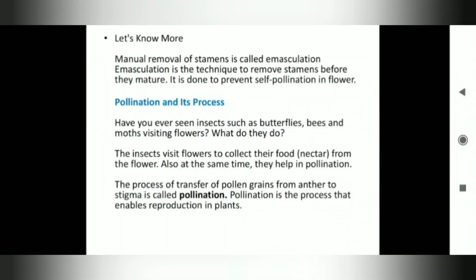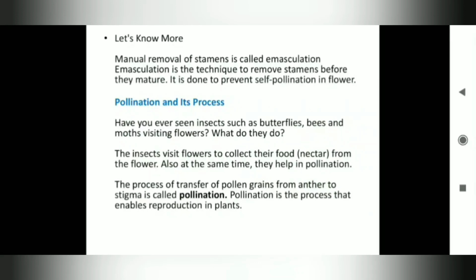Manual removal of stamen is called emasculation. Emasculation is a technique to remove stamen before they mature. Actually, it is done to prevent self-pollination in flowers. Self-pollination we will discuss in two or three slides later.